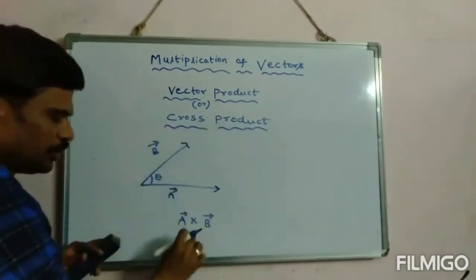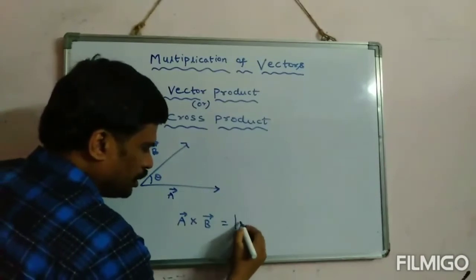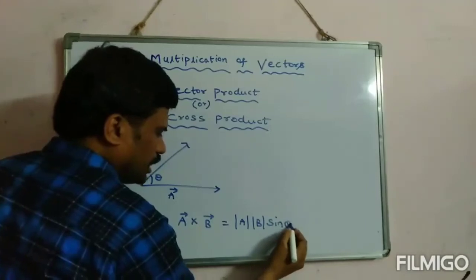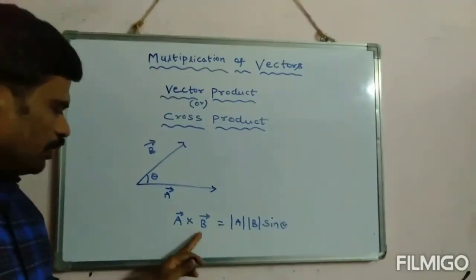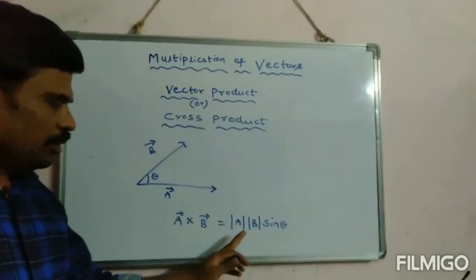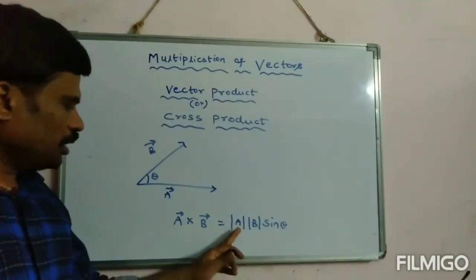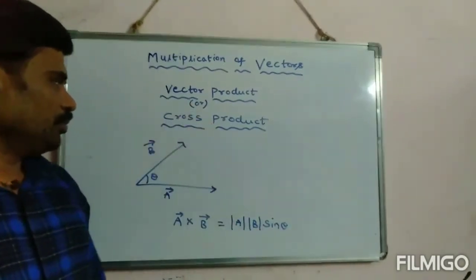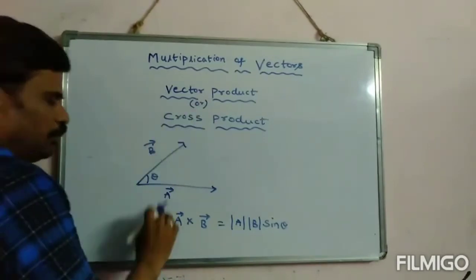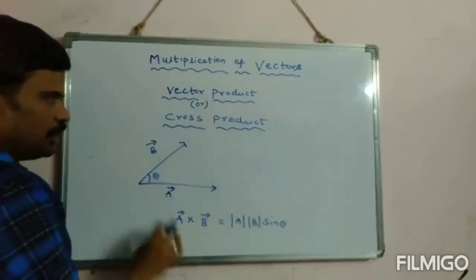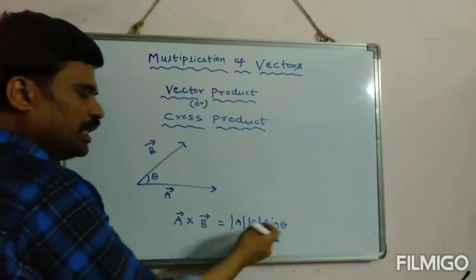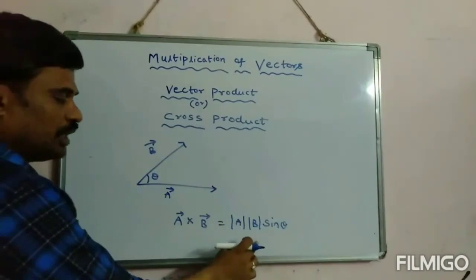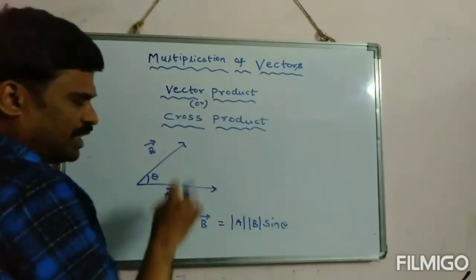Hence it is called cross product, and it is defined as |A||B| sin theta. Nothing but the cross product of two vectors is the product of magnitudes of two vectors and sine of the angle between them. Okay, fine. When you multiply the two vectors using cross product or vector product, you will get a vector again. That vector will have magnitude as well as a direction.